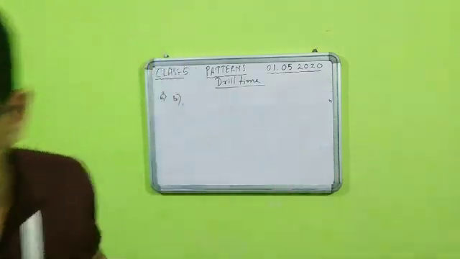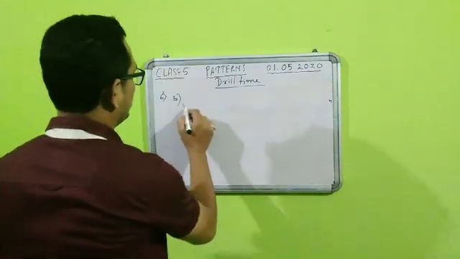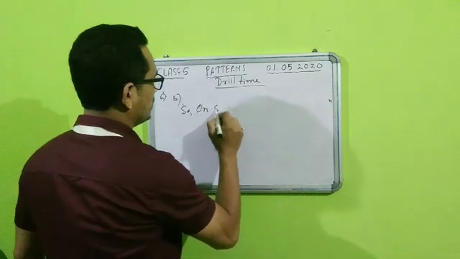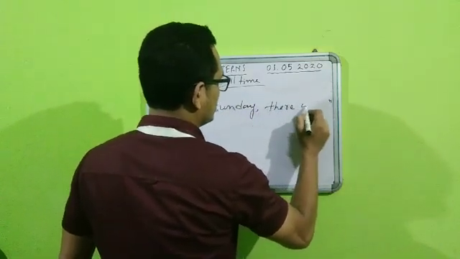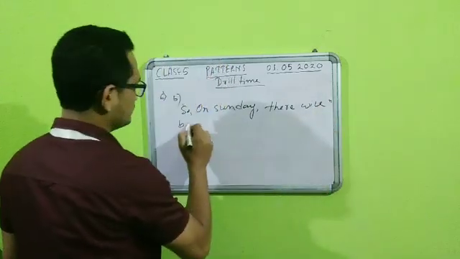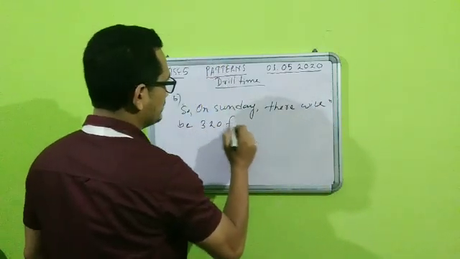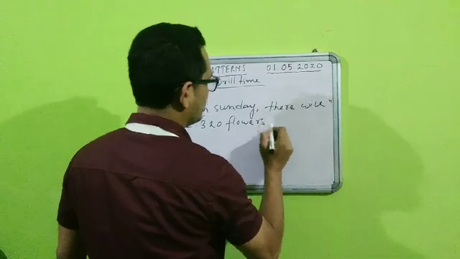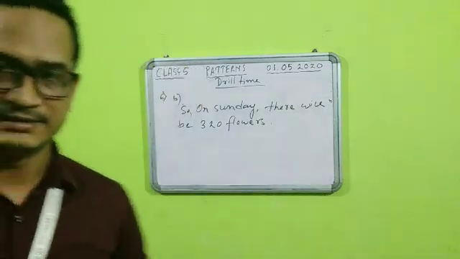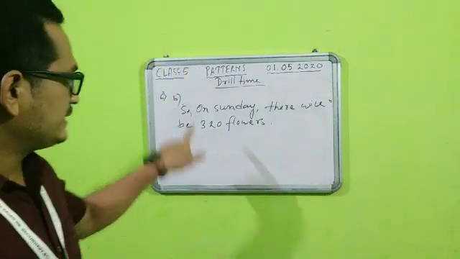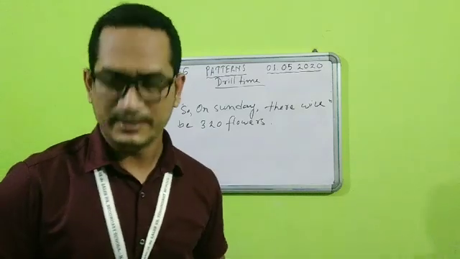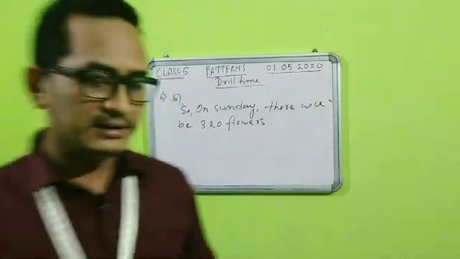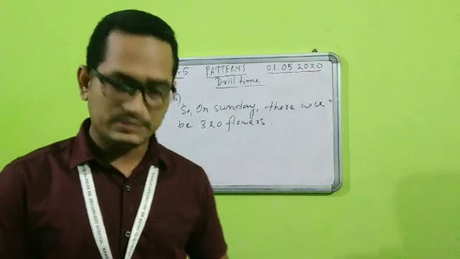So we will write, so on Sunday there will be 320 flowers. So that is the final answer. Fine. But students, do not only write this line, you have to write down the complete explanation also. So students, we have completed the textbook portion with the drill time also.